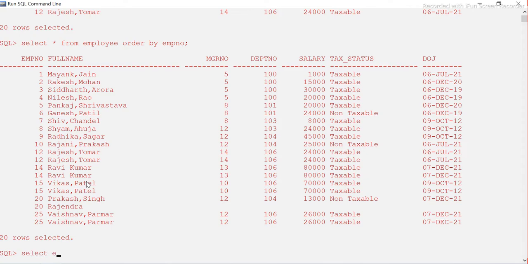So EMP number and count of star from employee group by EMP number having count of star greater than 1.